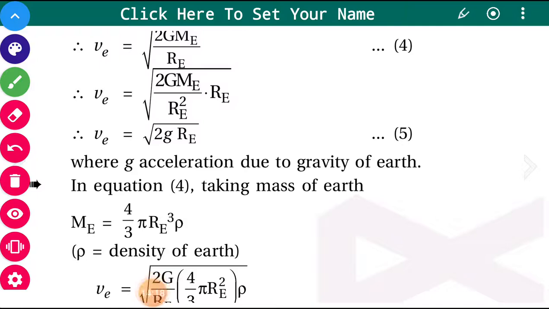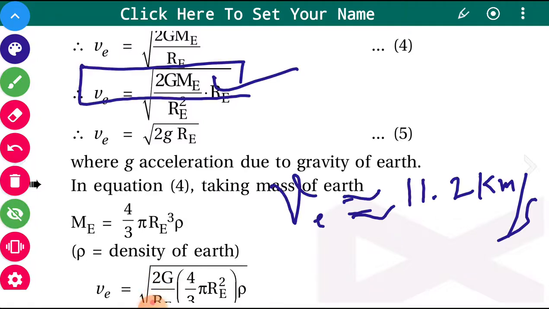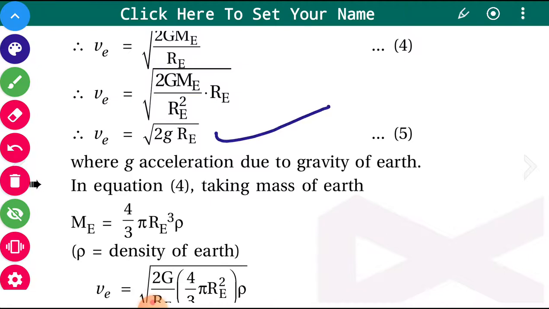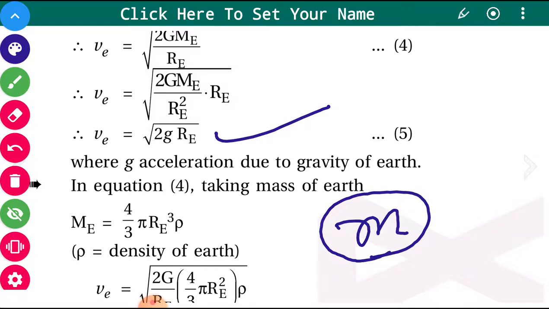You can also see from this equation that the escape speed does not depend on the mass of the object which is to be taken away from the surface of the earth. Any object, whether light or very heavy, the escape speed required is constant, that is 11.2 kilometer per second. The other thing here is that it also does not depend on the mass of the earth.